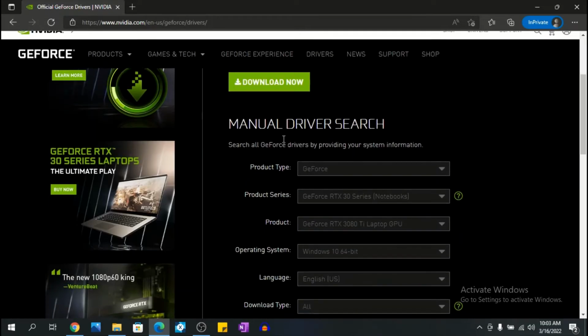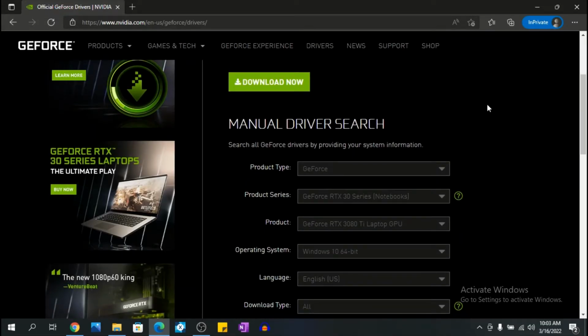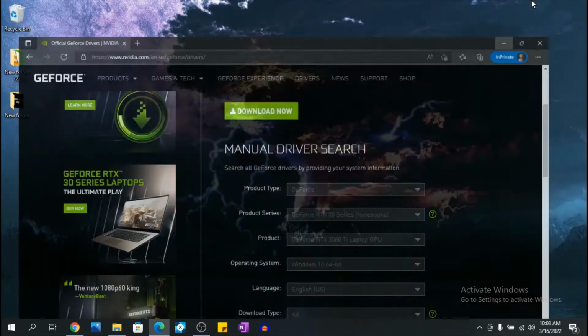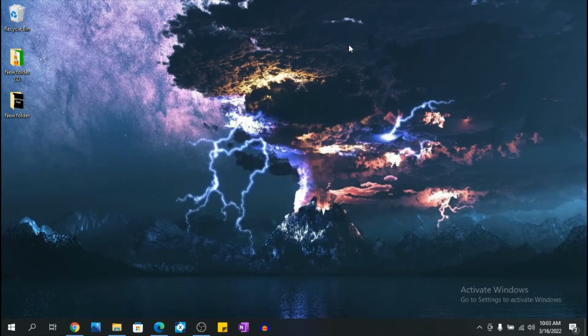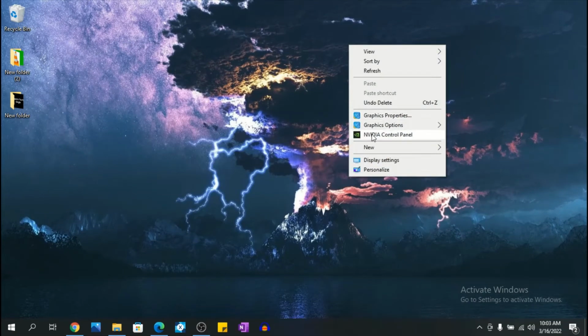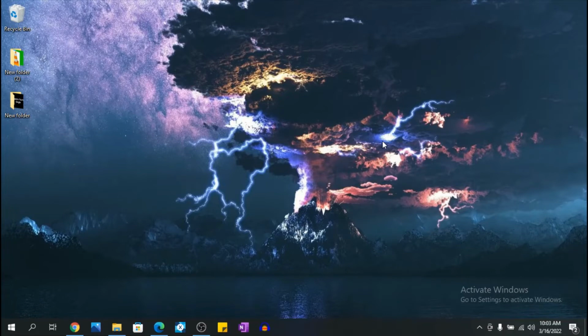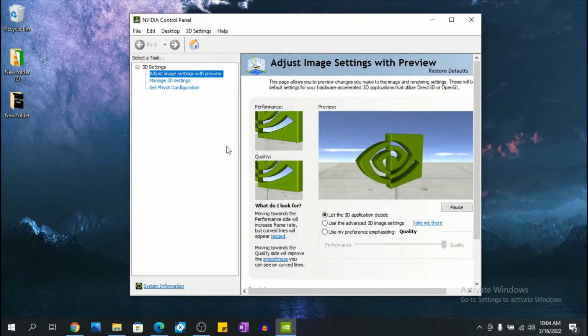And for the manual one, you have to make sure you know which type of Nvidia driver you have, and the way you find this out is by right clicking on your desktop and you have Nvidia Control Panel. You click on it. It should look like this or a little bit different, depends. At the bottom here you have system information. Click on it.